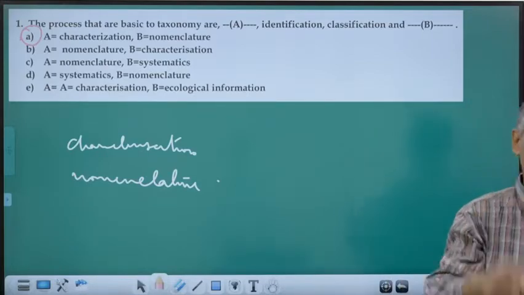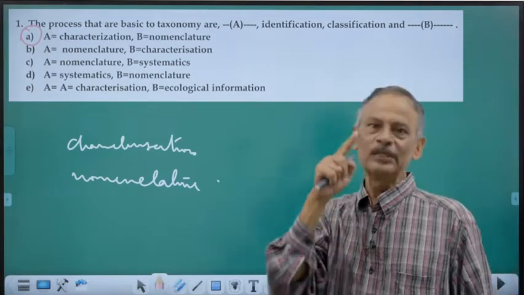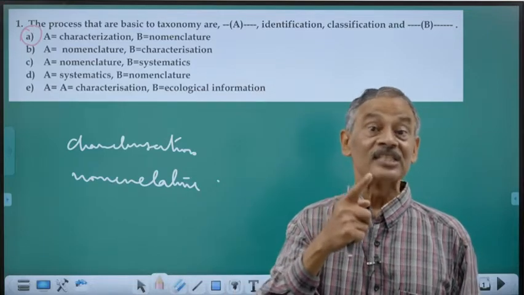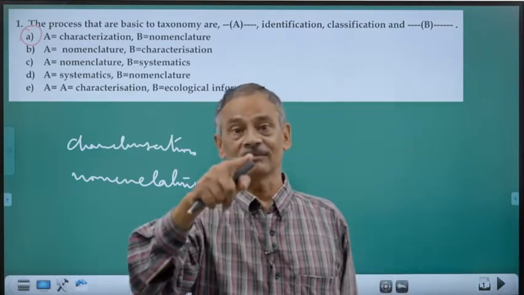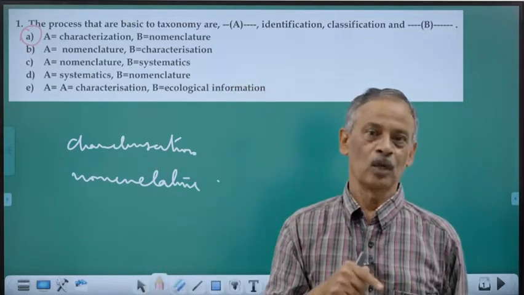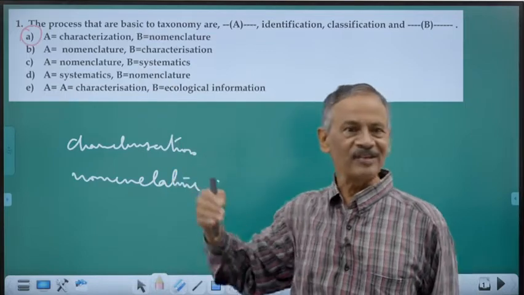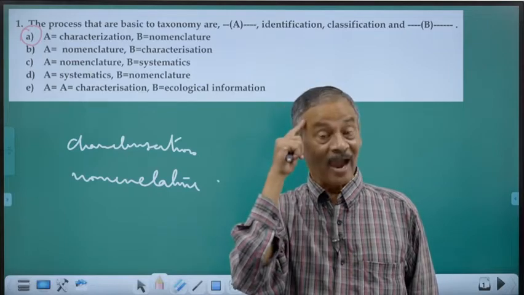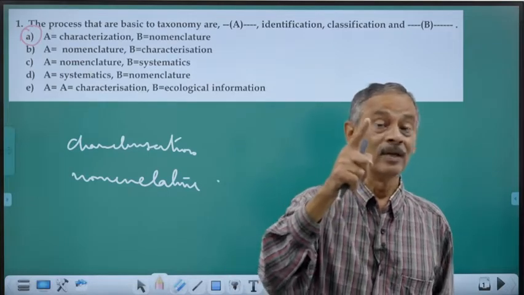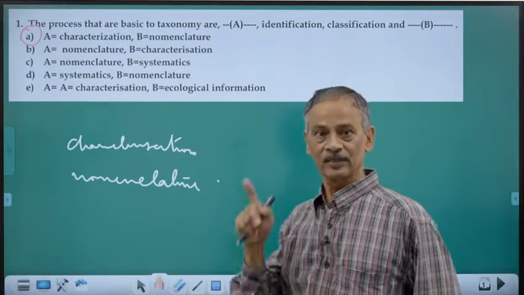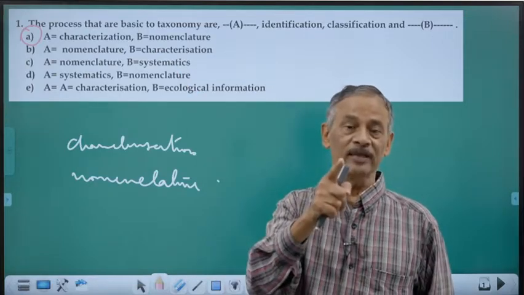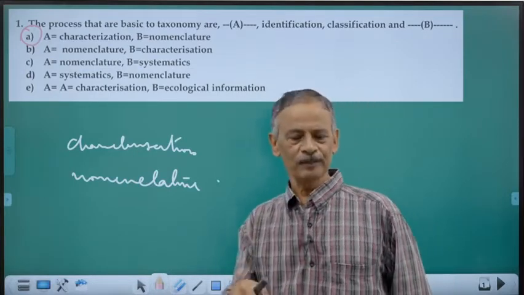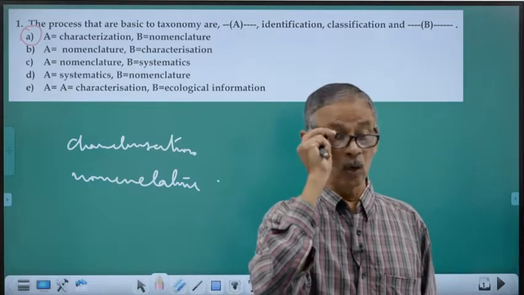You have to reach at the answer. So when you read the question, the answer should come to the mind. Then search the option which is the answer. That's how you have to mark the answer. Don't scan the answers and try to find the correct answer among them. Answer should come to your mind on reading the question. Then go for that option which is your correct answer. Then mark it. Is that point clear? So the first question is option A.